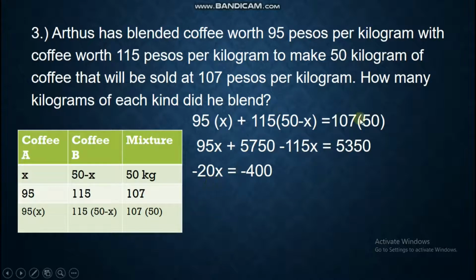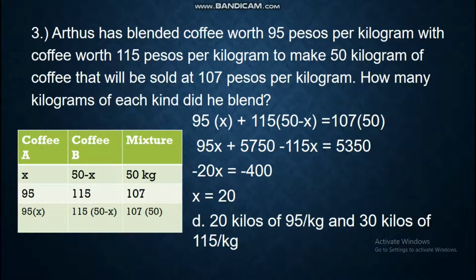And this one, you transpose or use the additive inverse. You will have 5,350 minus 5,750, and that will arrive at this answer, negative 400. Divide both sides by negative 20, you will have x equals 20. So our answer is obviously letter D.